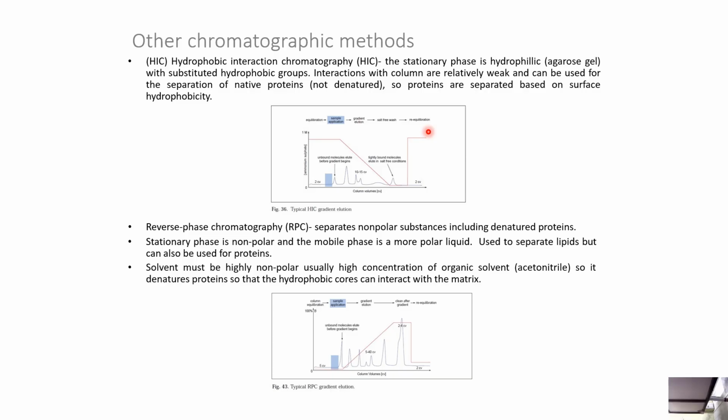Reverse phase chromatography, or RPC, separates nonpolar substances including denatured proteins. The stationary phase is nonpolar and the mobile phase is a more polar liquid. It is used to separate lipids but can also be used for proteins. The solvent must be highly nonpolar, usually a high concentration of organic solvent such as acetonitrile, which denatures proteins so that the hydrophobic cores can interact with the matrix.